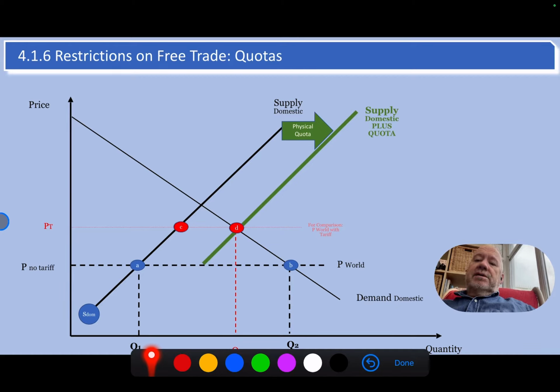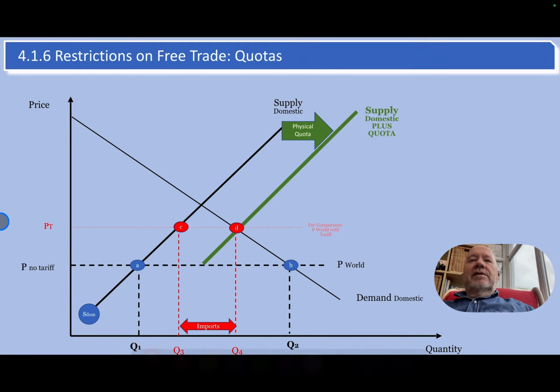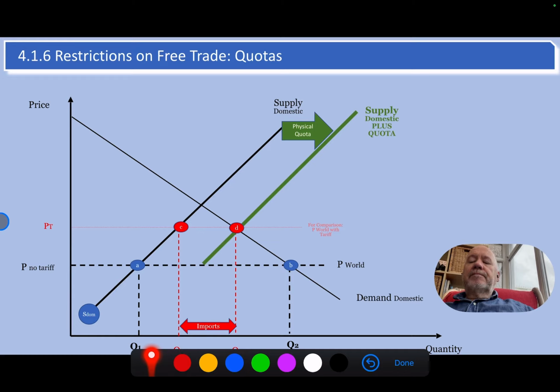Now, that has meant that there has been this increase in the supply from the domestic suppliers, okay? So the world suppliers will supply up here, and then the domestic suppliers will go from this point to this point, from this to this. So the distance between them, which happens to be, look, the quota, is the level of imports, okay?